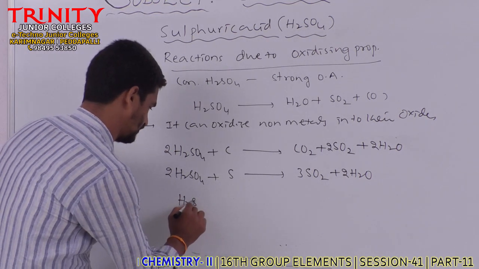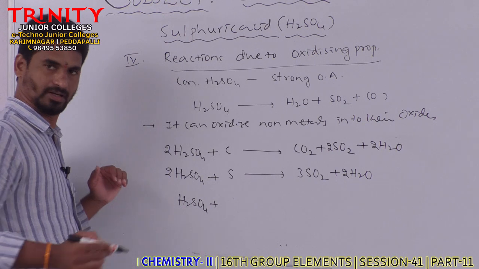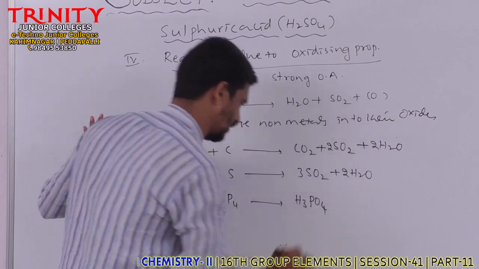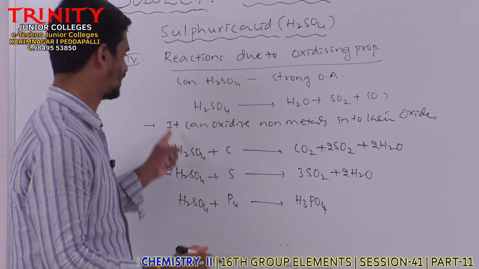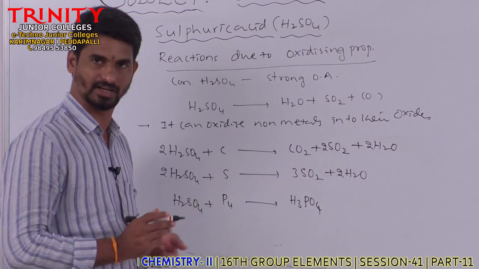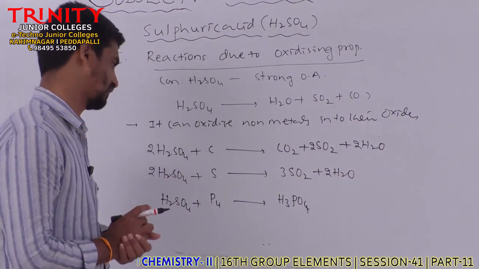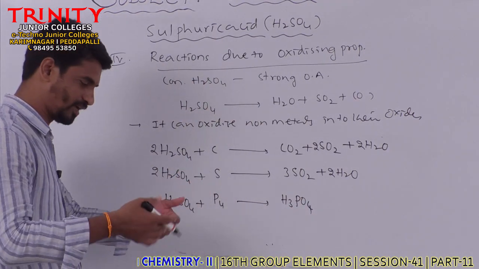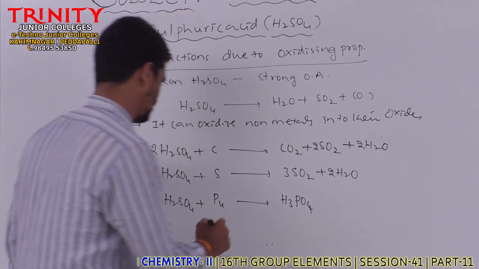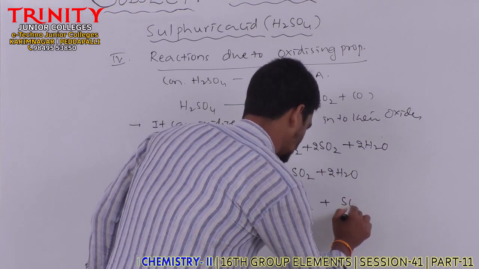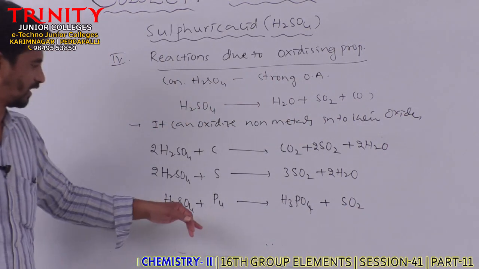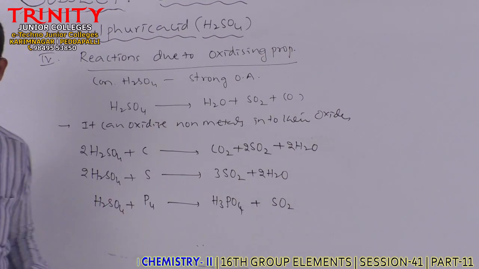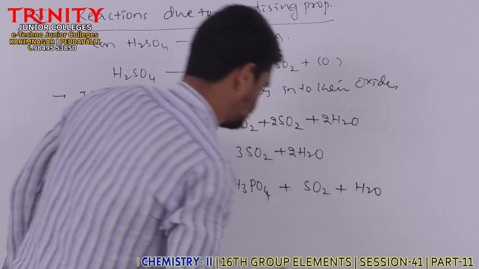Similarly, it can oxidize other non-metals, like what, sir? Phosphorus: white phosphorus to phosphoric acid. Here you have an exception. Generally it oxidizes non-metals into their respective oxides, but it oxidizes white phosphorus to phosphoric acid. Why? Because P4O10 is formed, which immediately dissolves in water to form phosphoric acid, along with the formation of SO2. So in this way it can oxidize white phosphorus to phosphoric acid.